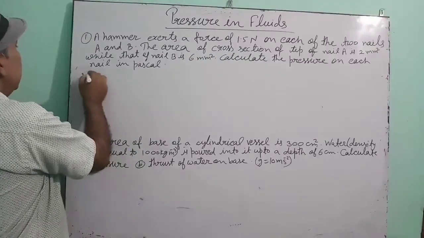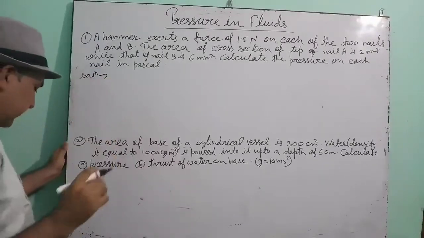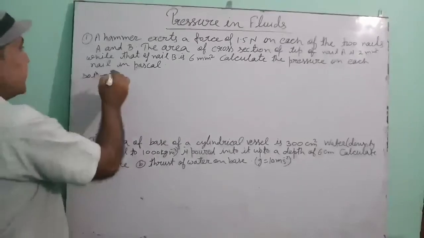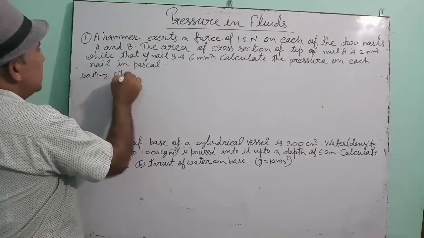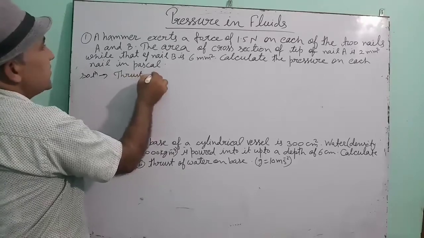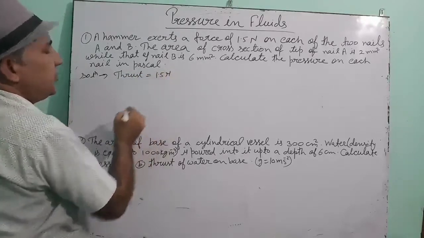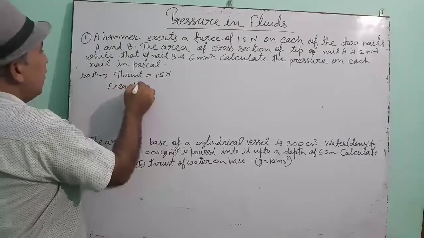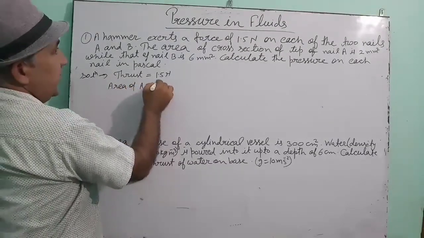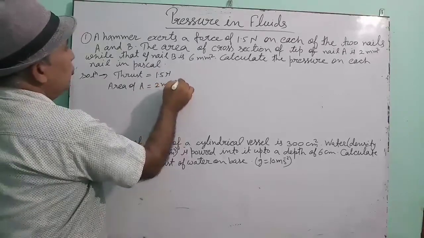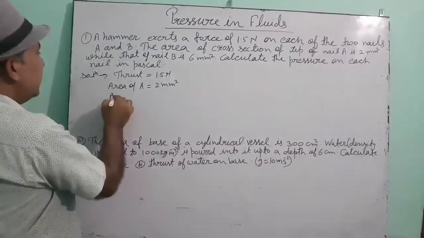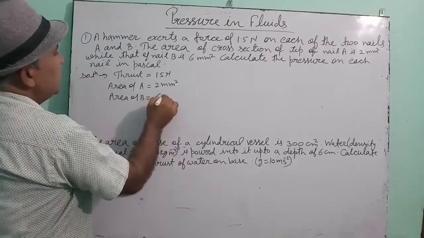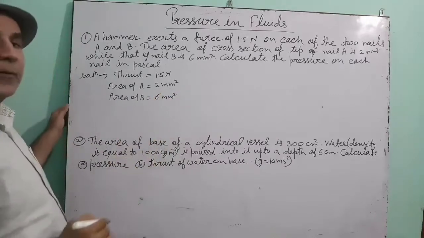Now see here. Children, whenever you are solving the numerical, first note down the given things. Here, force means thrust is given 1.5 Newton. Area of nail A is given 2 mm square, and area of nail B is given 6 mm square.